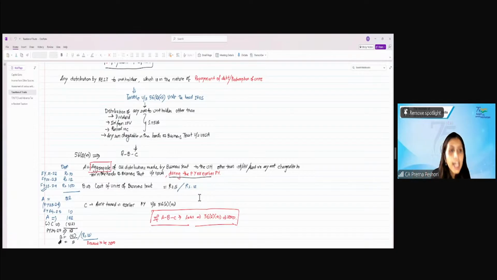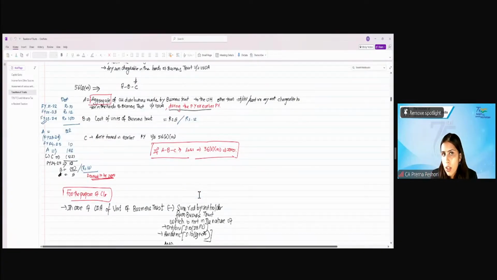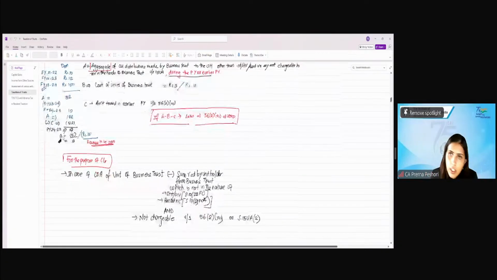Are we clear? And if, let's say, for example, my cost of unit is higher than the amount received, which means there is a loss, then if A minus B minus C is a loss, 56,212 will be considered as 0. Are we clear?